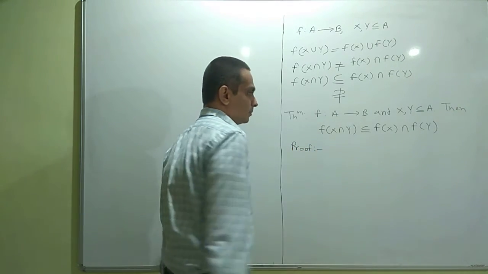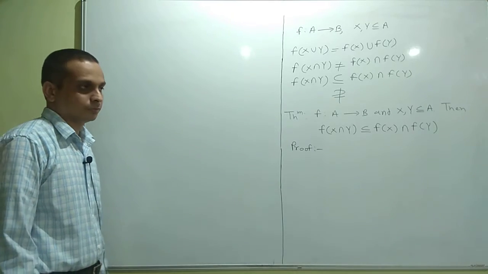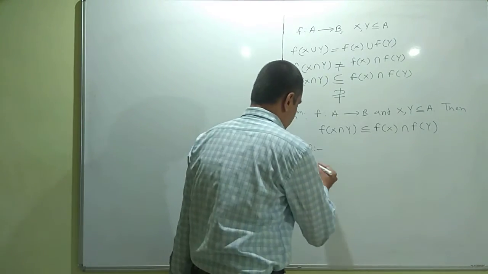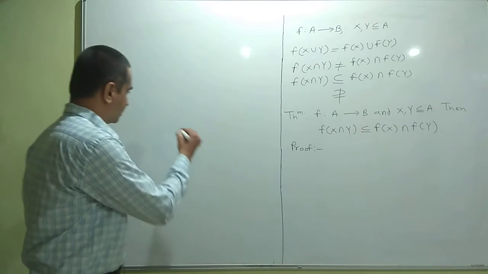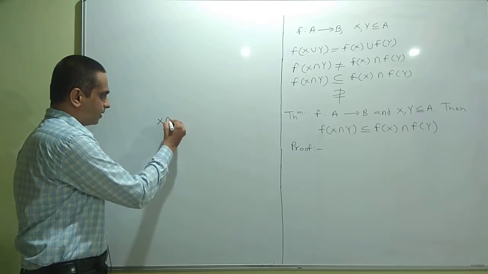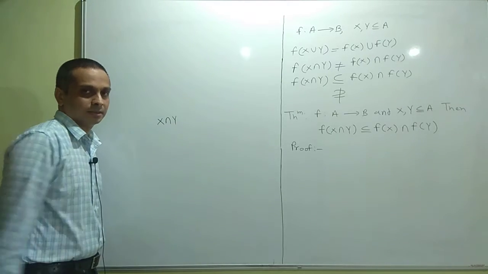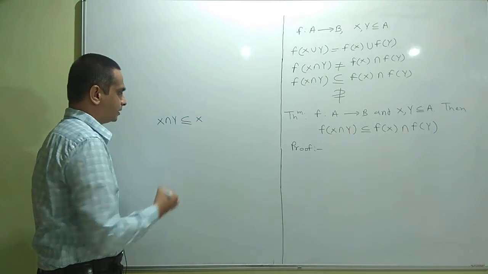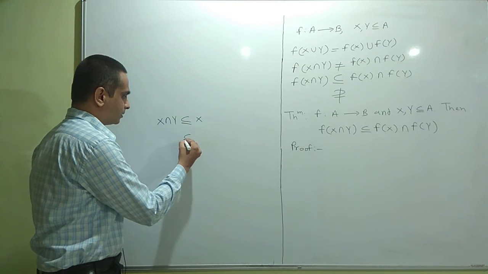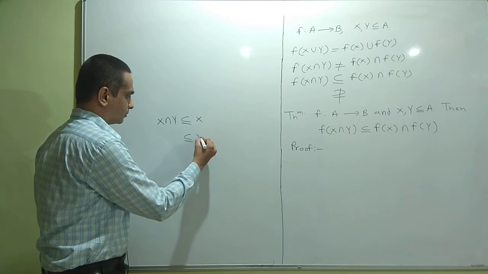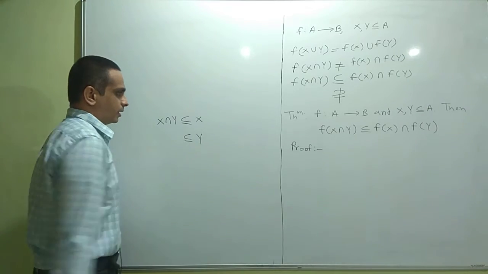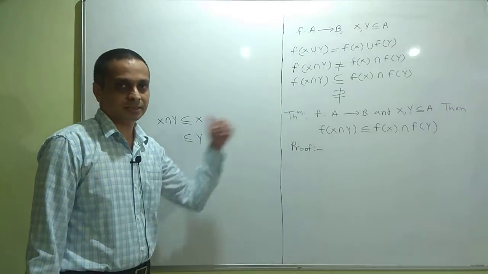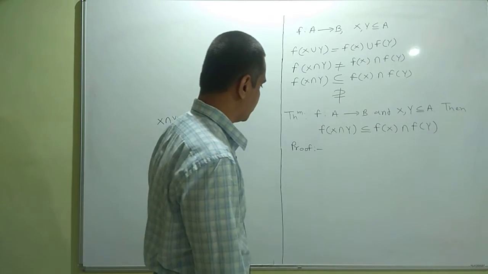There is a very simple proof of this, based on the fact that x intersection y is a subset of x as well as a subset of y, and hence this result holds. Let us see the details of this proof.